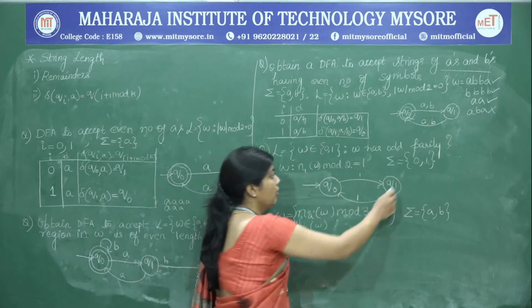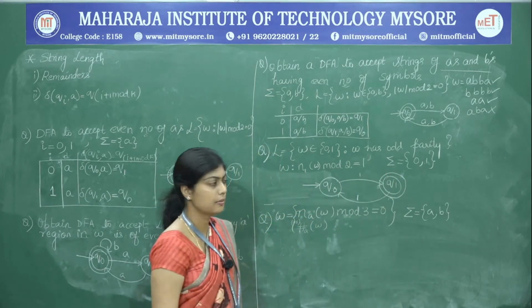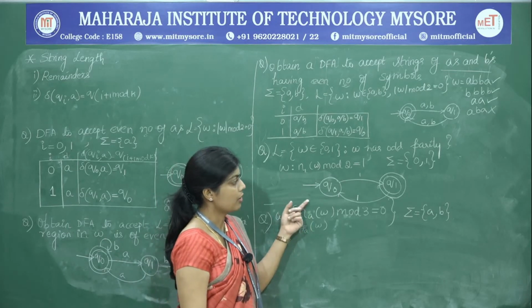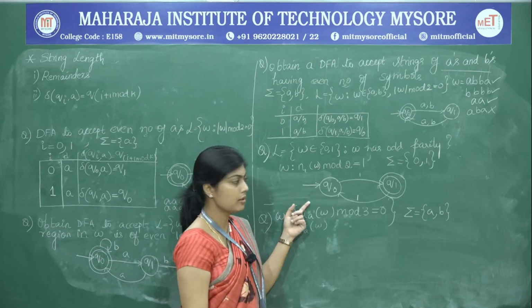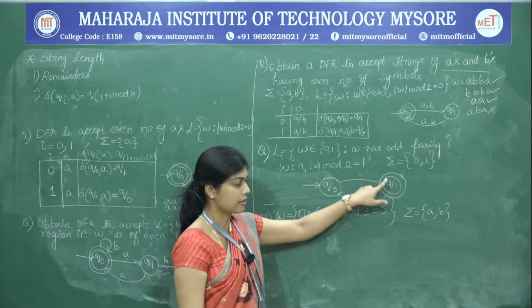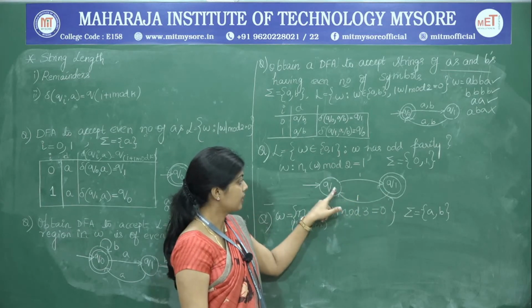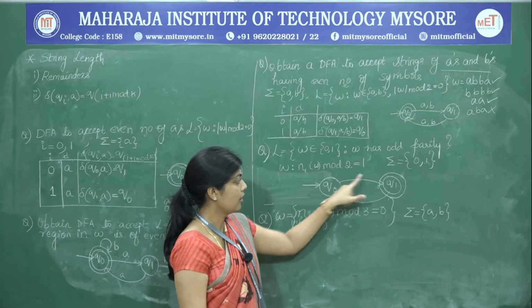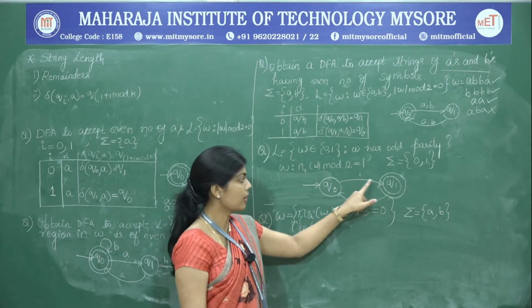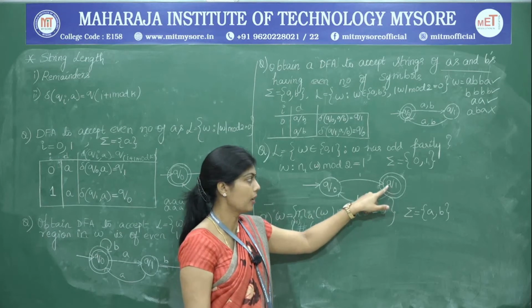So, therefore, now Q1 is going to become the final state. So, here we shall verify that there are odd number of ones. So, 1, 2, 3, so 3 is accepted, 4 is rejected, 5 is accepted, 6 rejected, 7th one accepted. So, you can see that all the odd numbers of ones are getting accepted at Q1.